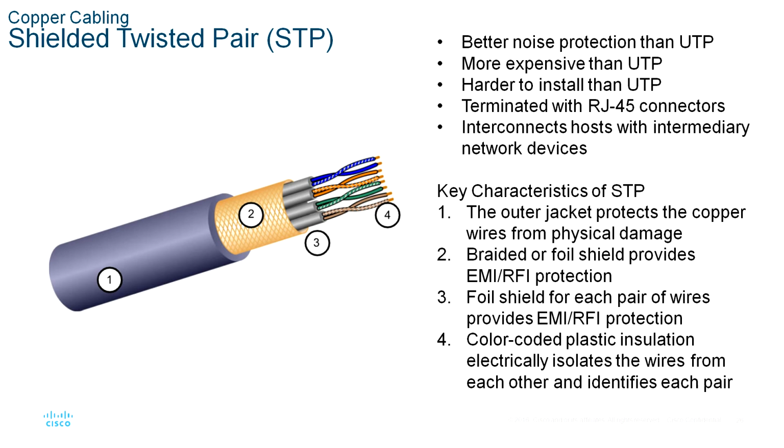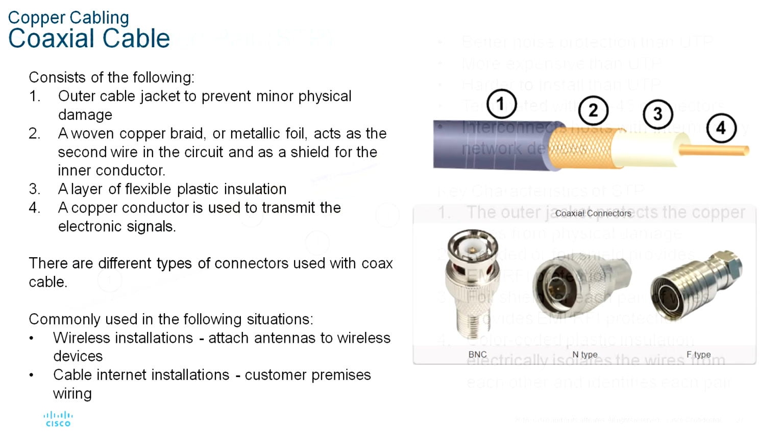Next one, coaxial cable. Coaxial cable, or coax for short, gets its name from the fact that there are two conductors that share the same axis. As in the diagram, coaxial cable consists of the following. A copper conductor is used to transmit the electronic signals. A layer of flexible plastic insulation surrounds the copper conductor.